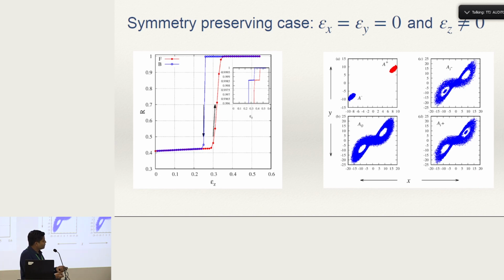But in such a complex setting, when we change the coupling strength, it gives birth to two more attractors that are AI plus and AI minus. And the underlying dynamics is that these AI plus and AI minus attractors are intermittently synchronized and desynchronized, and hence we are getting these intermediate points in the transition curve for R.